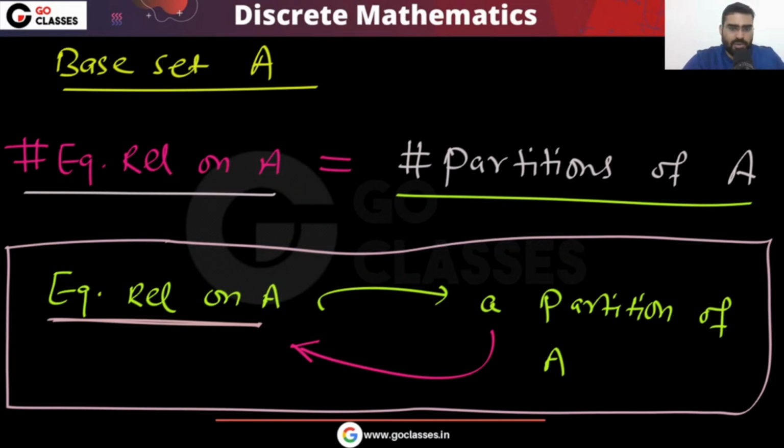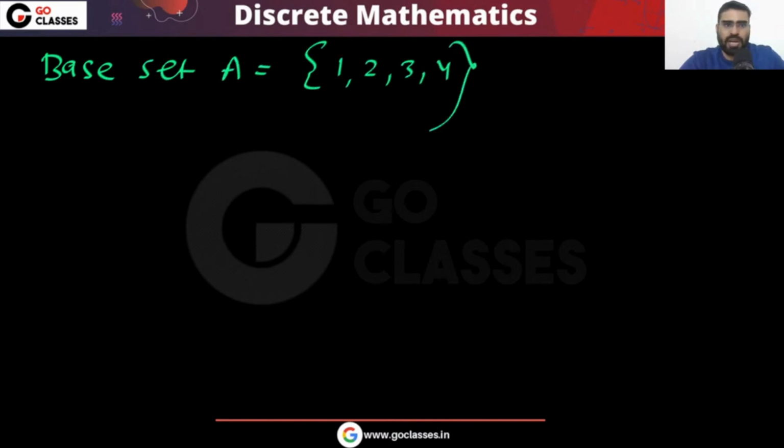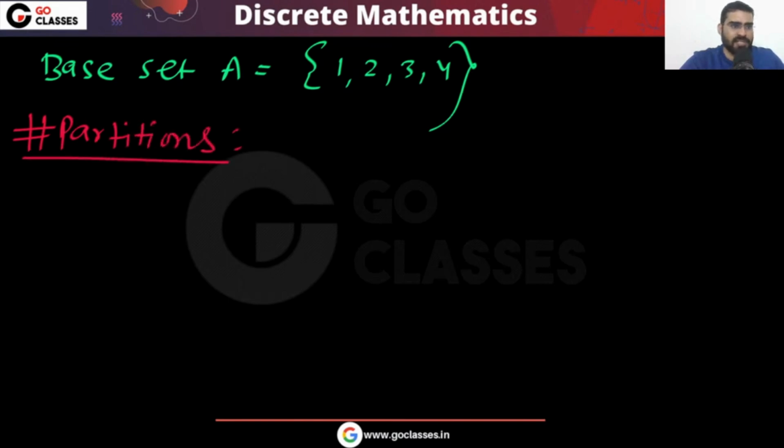So let me tell you what will happen here. You can calculate like this. The question is saying that your base set A has a total of 4 elements, that is 1, 2, 3, 4. There are a total of 4 elements in this base set. So just find out how many partitions you can create. This will be your answer.